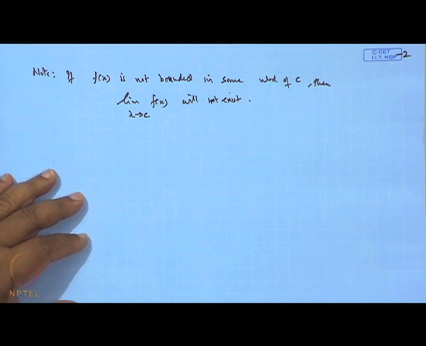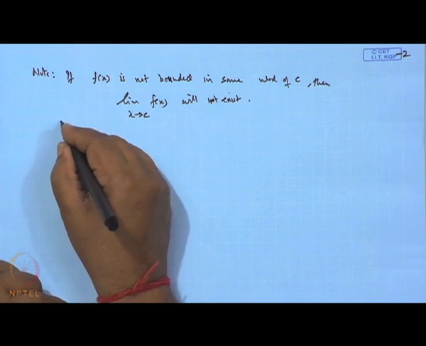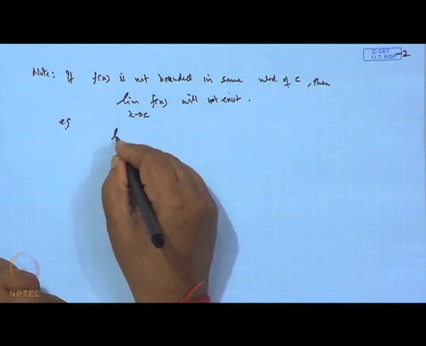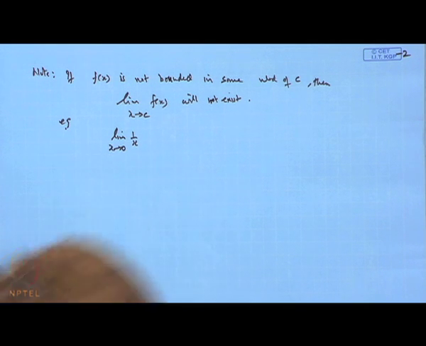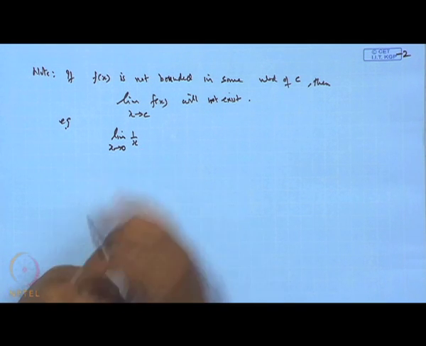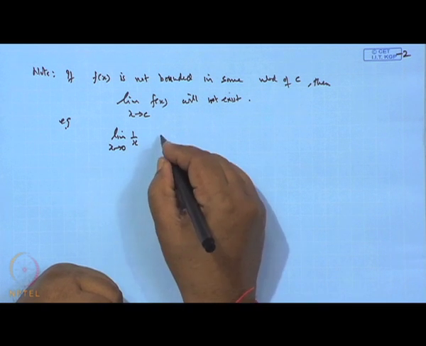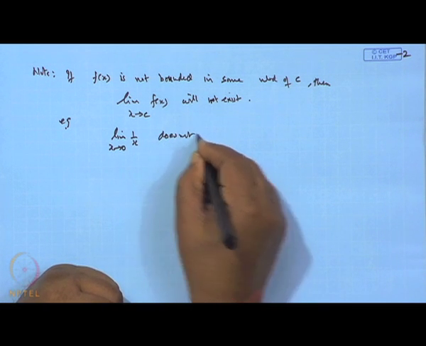So, that will be one of the reasons. For example, if we take the limit of 1 by x when x tends to 0, suppose I wanted to know whether the limit exists or not. This limit does not exist. Why?